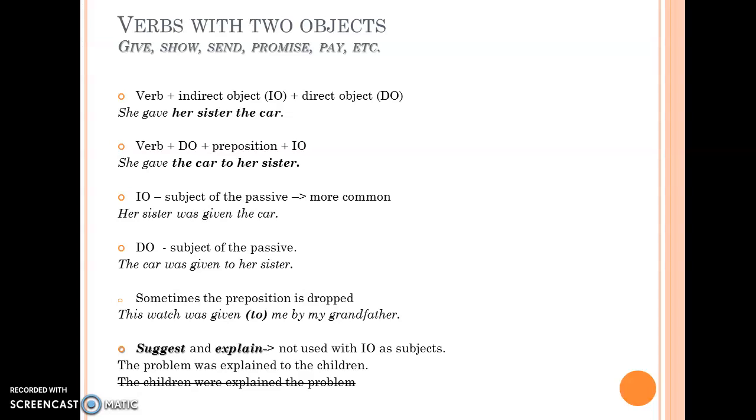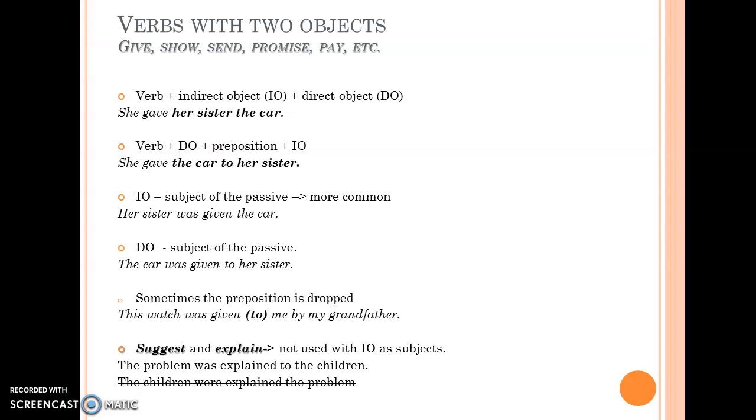With verbs with two objects, that is, with direct and indirect objects, we can have two forms of the passive voice, because we can make either the indirect object or the direct object the subject of the passive. However, indirect objects fronted are more common than direct objects. So her sister was given the car is more common than the car was given to her sister.